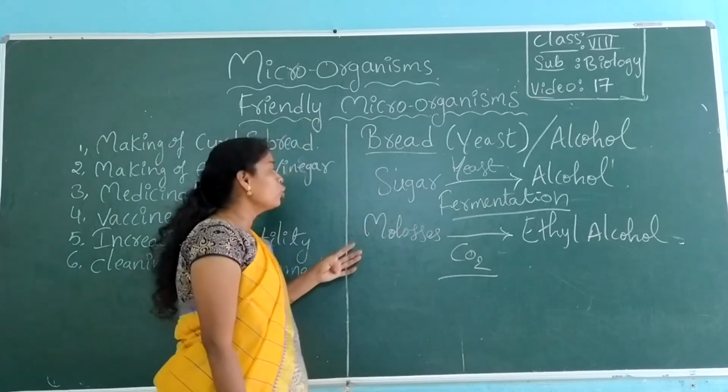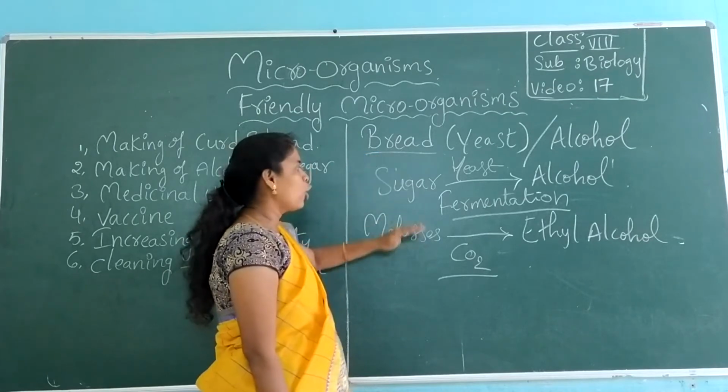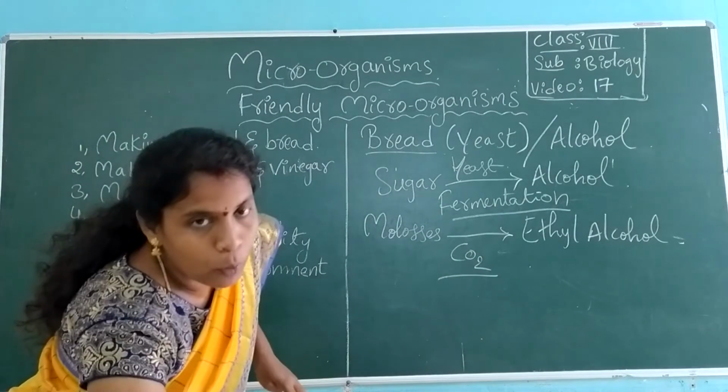And next we need to look at how, here we have seen how bread and alcohol are made. From this alcohol, how we get vinegar. This is a very important point. Just remember.